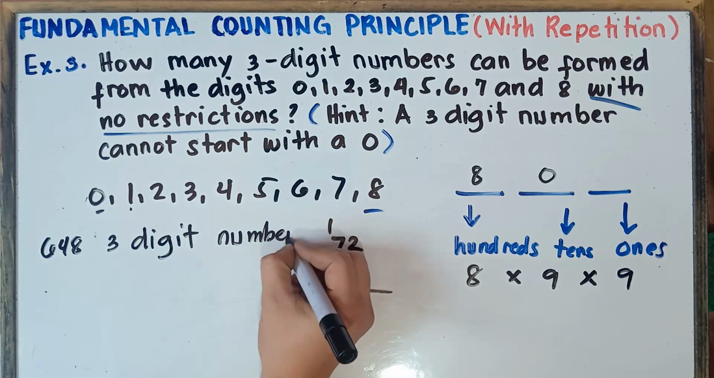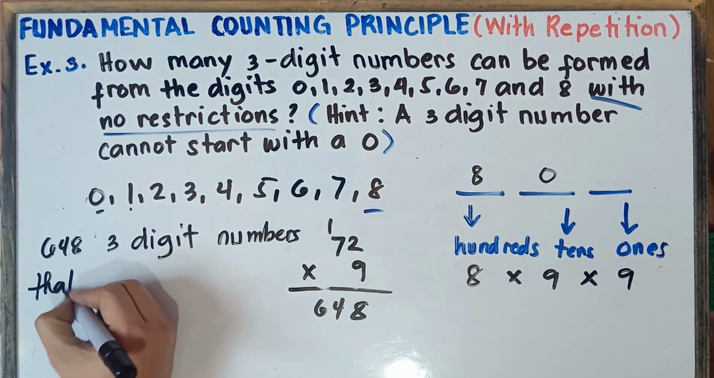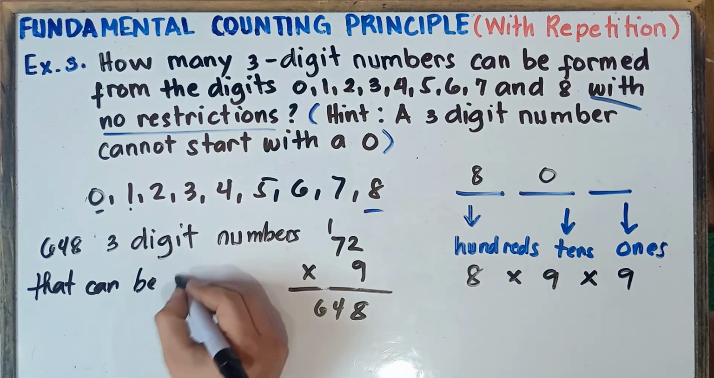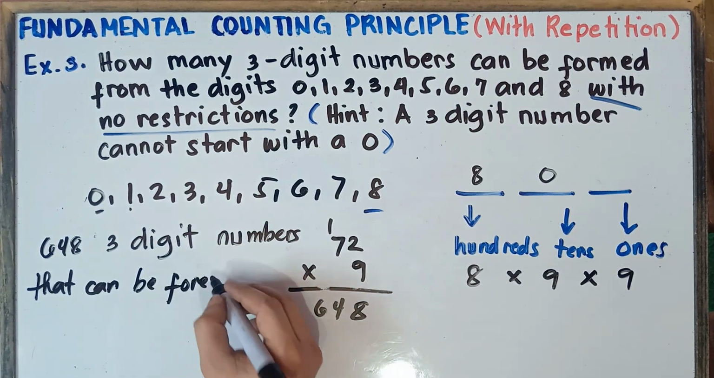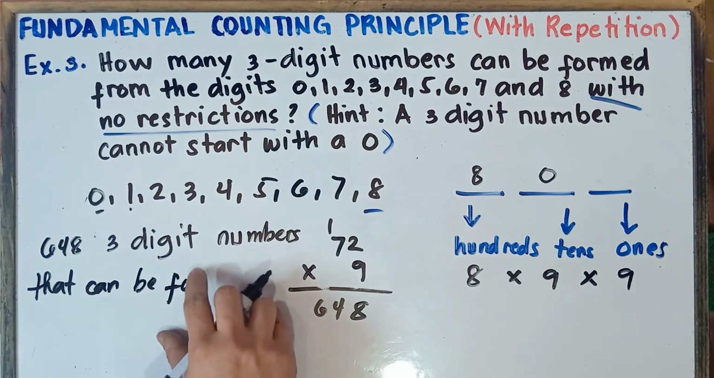3-digit numbers that can be formed. And then your OSAT class. Okay, 3-digit numbers that can be formed.